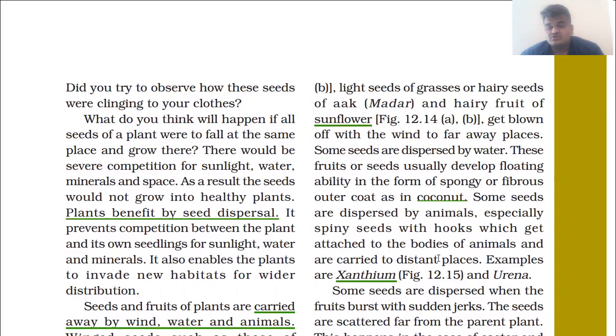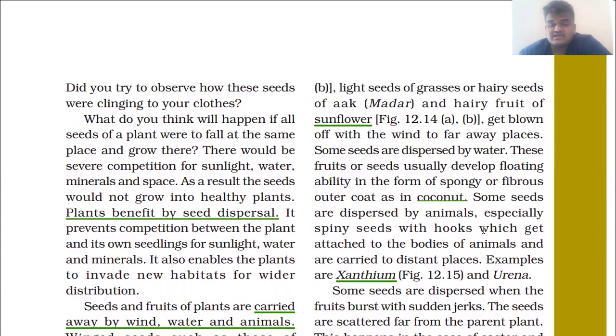So what's the reason? Let's study. Some seeds are dispersed by water. These fruits or seeds usually develop floating ability in the form of a spongy or fibrous outer coat, as in coconut. We already discussed that you may have observed this at the seashore.